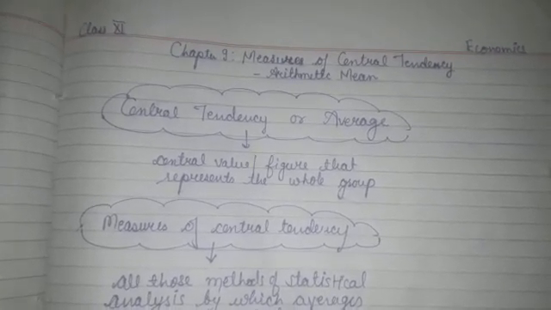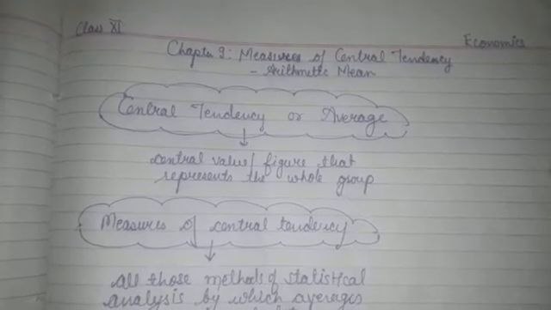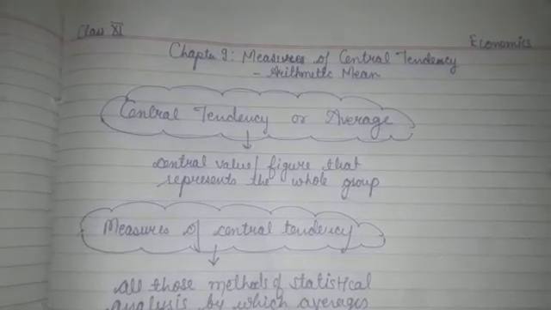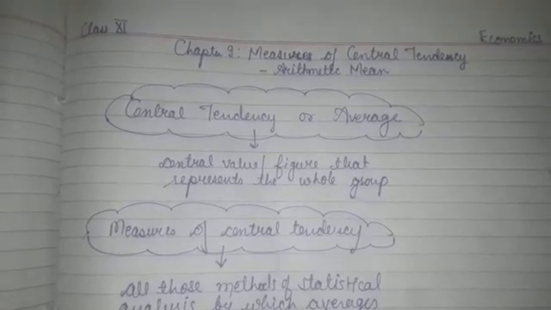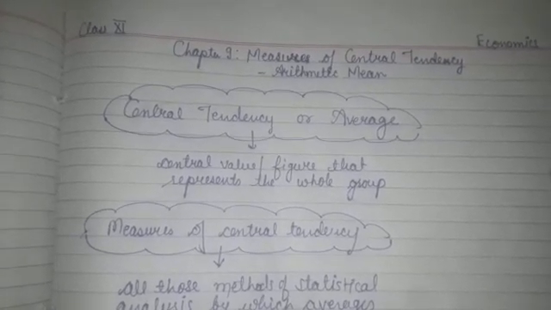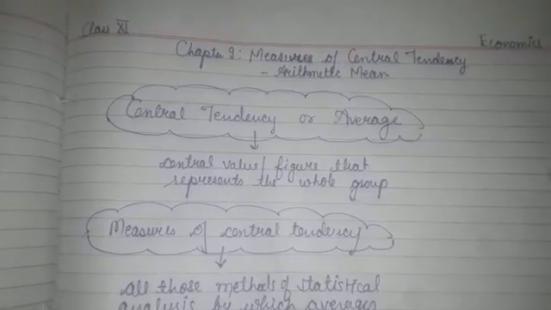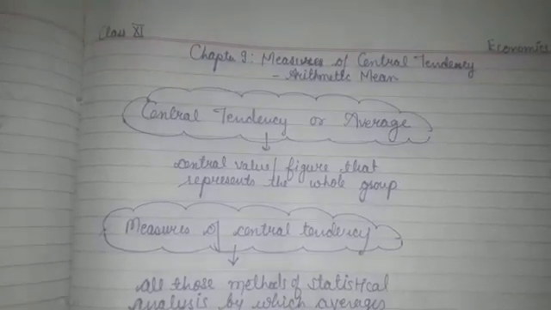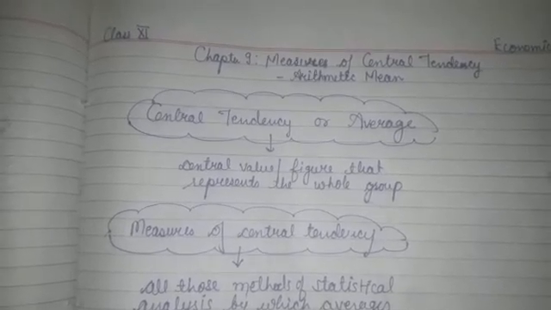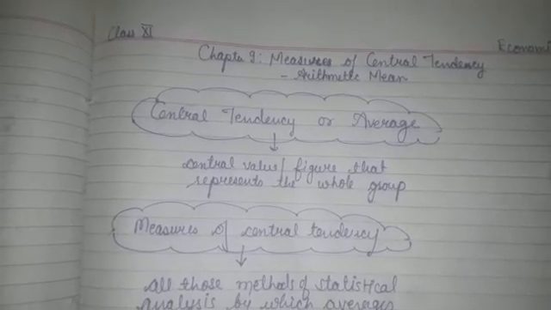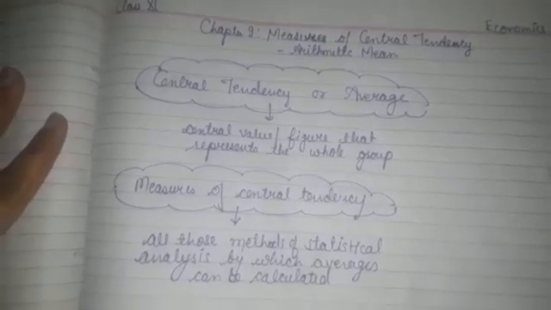First of all, let us know the meaning of central tendency or average. What is a central tendency or an average? It is the central value or figure that represents the whole group. Means a particular value in the series or the data given to us which will represent the characteristics of the whole group. That value or figure will be known as average. Clear?